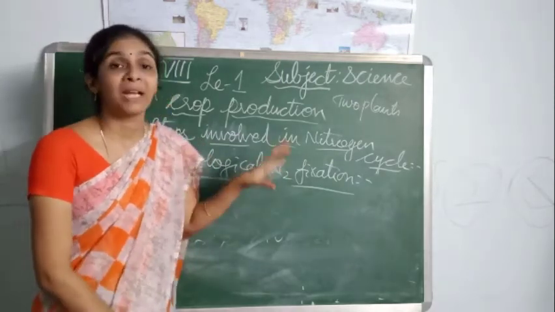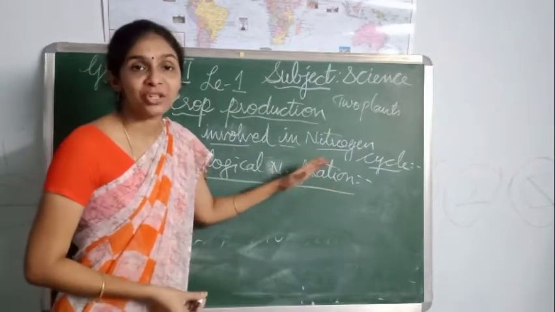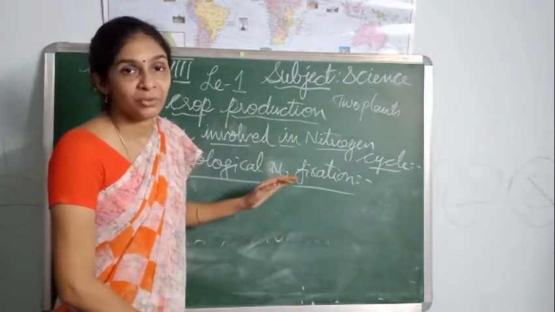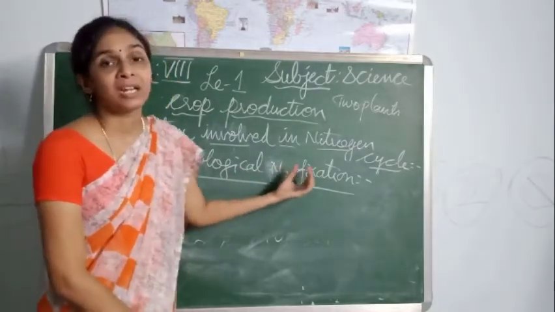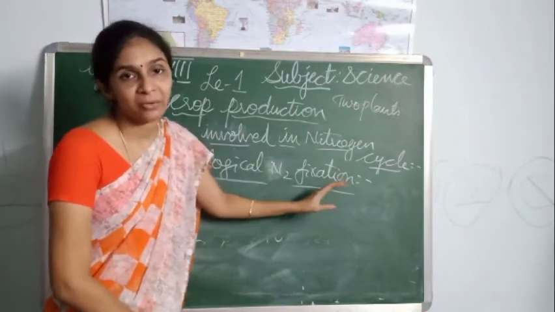If the nitrogen fixation happens by the involvement of living organisms, that process is called biological nitrogen fixation.